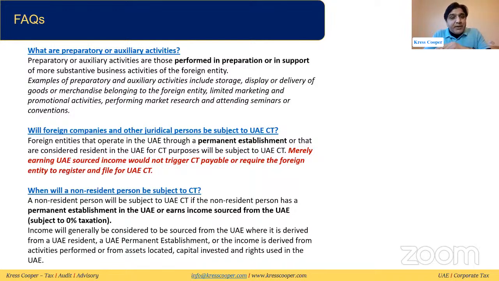What are the preparatory and auxiliary activities? We have already discussed storage, display, delivery of goods, merchandise, limited research, limited marketing services. If all these services are being provided to the non-resident person, it will be assumed to be preparatory and auxiliary activities. It will not establish a PE of the non-resident person in the UAE.